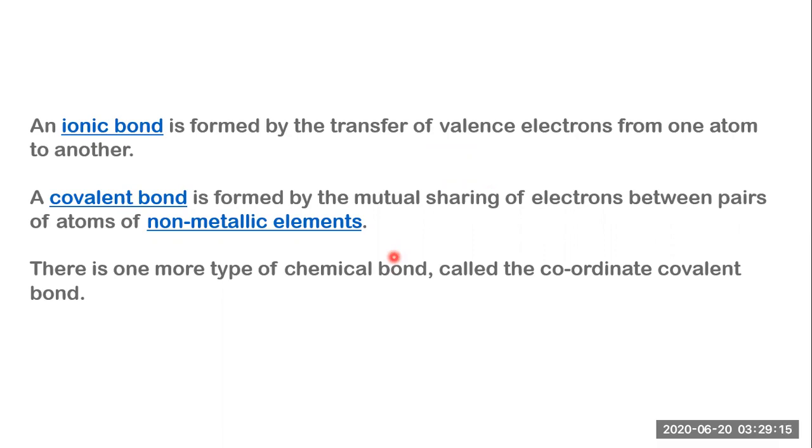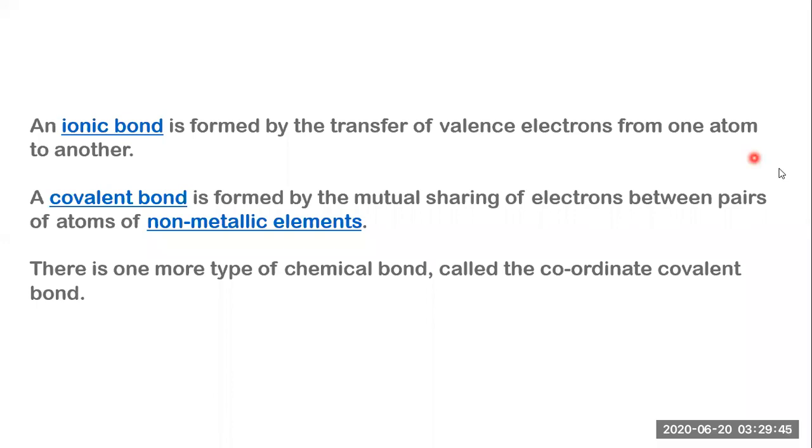So there is one type of chemical bond called a coordinate covalent bond. As I promised when I started this session, we are going to talk more about ionic and covalent, and at the end of this session we're going to talk about coordinate covalent bonds. Okay, so let's begin with this. There is a combination of ionic and covalent in a coordinate covalent bond. So let's begin with this.